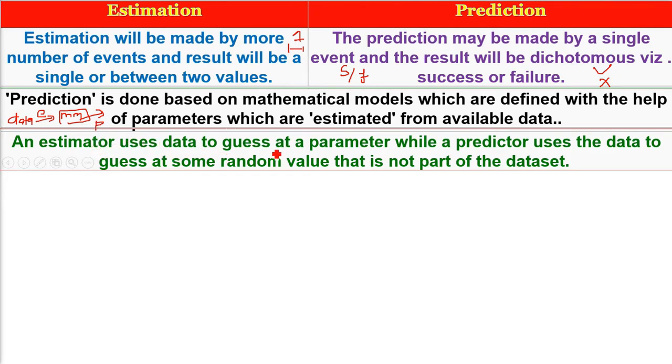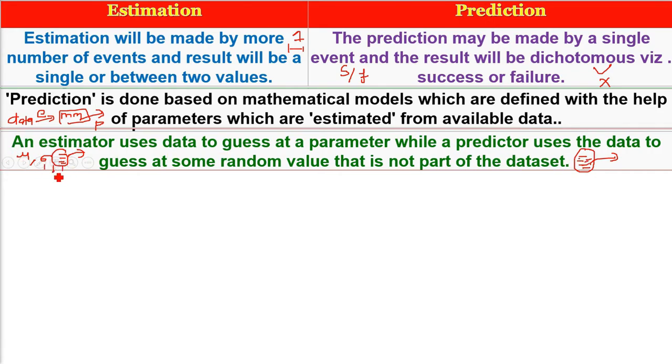So an estimator uses data to guess at a parameter, while a predictor uses the data to guess at some random value that is not part of that data set. An estimator can be the mean, the standard deviation, etc. In a predictor, you have certain values and you are predicting a value which is not part of that data set. This is very important because I'm going to give you an example of both of these and then you will understand what we discussed.